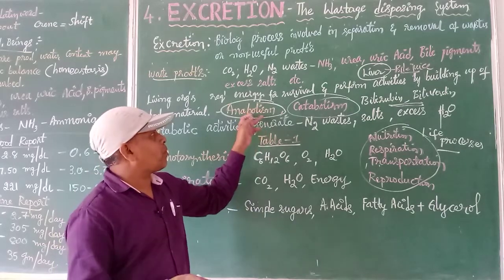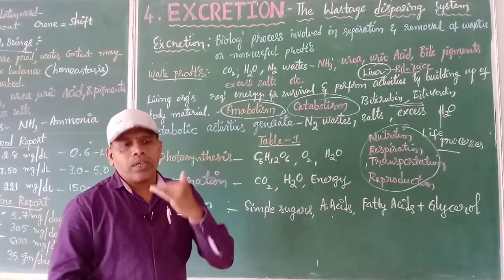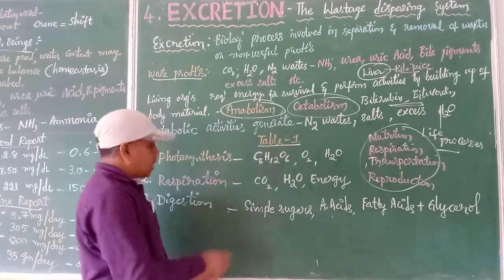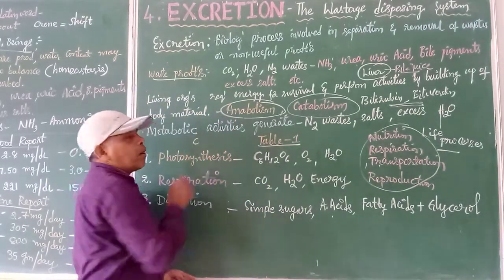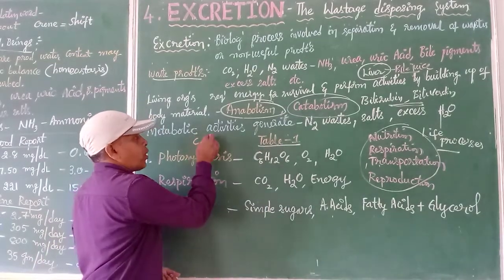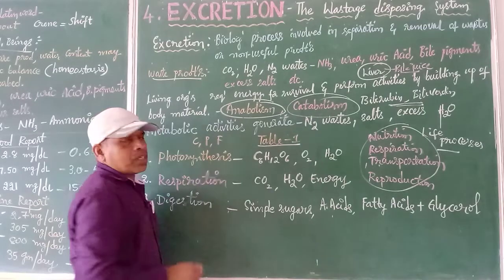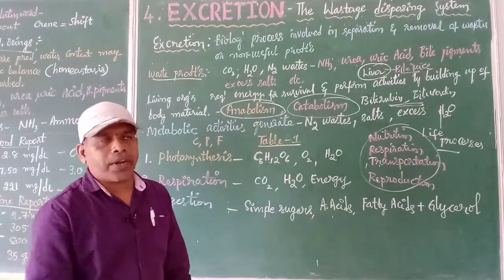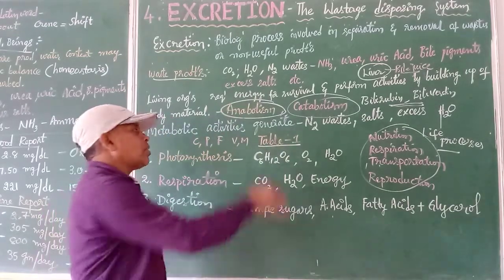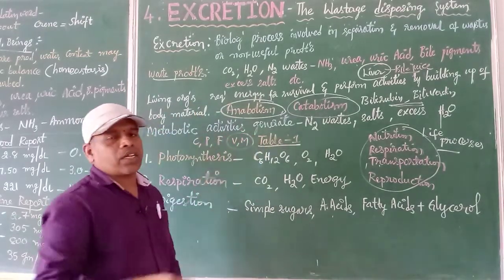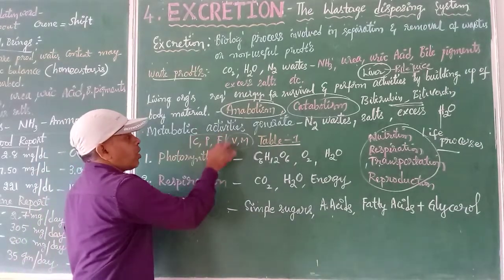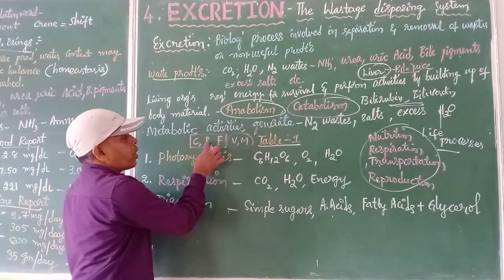One more example let me give for anabolism. Among the food materials we eat, there are three major nutrients we consume in our day-to-day life: carbohydrates, proteins and fats. These are considered to be the macronutrients. Apart from them, we are also taking vitamins and minerals. These are taken in very little quantity, that is why we call them micronutrients. And the macronutrients we are taking are carbohydrates, proteins and fats.